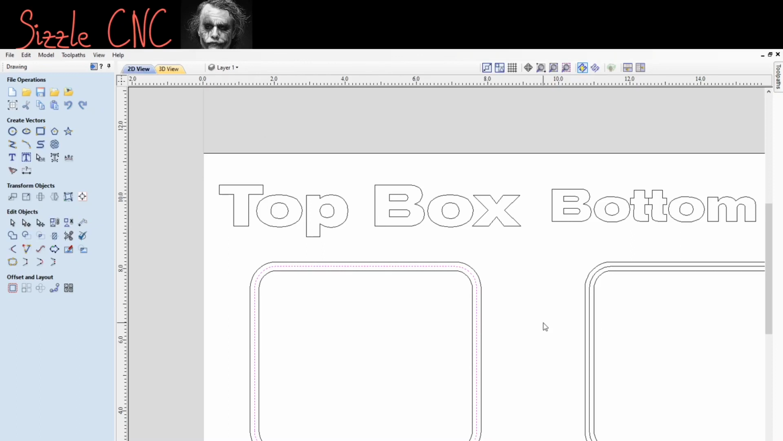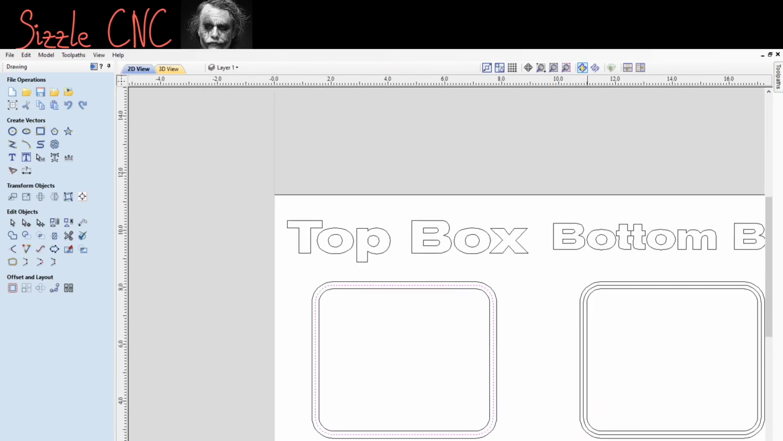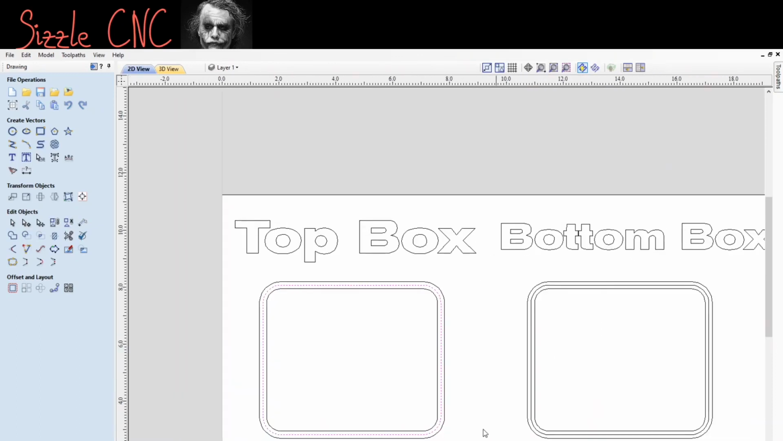All right, next we're going to do the pocket. And you can get more creative if you want. I'm just going to do a standard pocket where it's going to go down about 1/2 inch on each, the top and the bottom. So there'll be 1 inch worth of space inside of the box. So click on the inside vector on both. Go to Tool Paths.